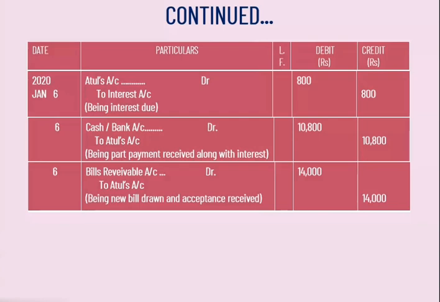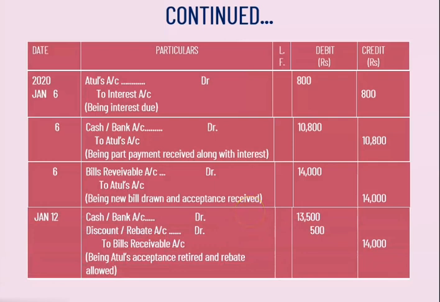Now just see here, they have said again Atul is doing the payment before the due date, and they have mentioned the date also, that is January 12. Now see the amount also they have mentioned here, cash or bank account debit. That means here Atul has paid 13,500 instead of paying 14,000 rupees. Now the balance amount is 500 rupees.